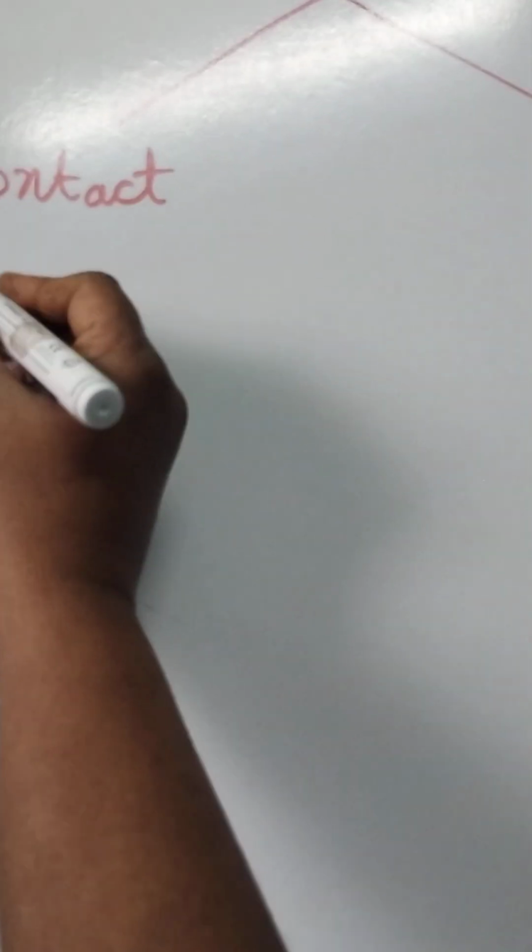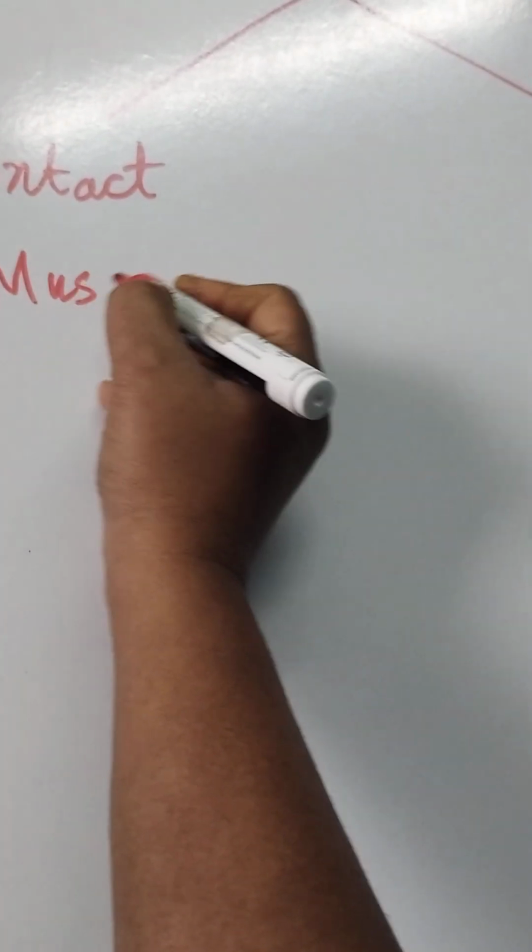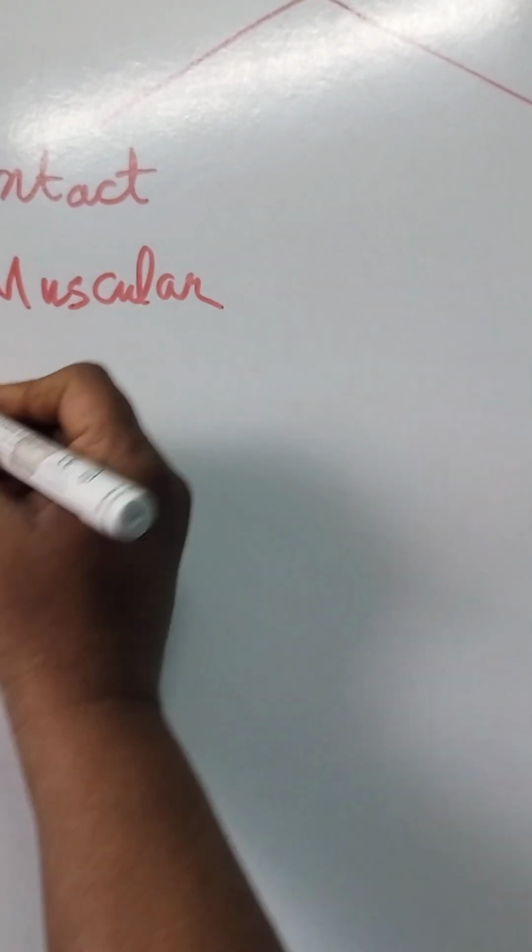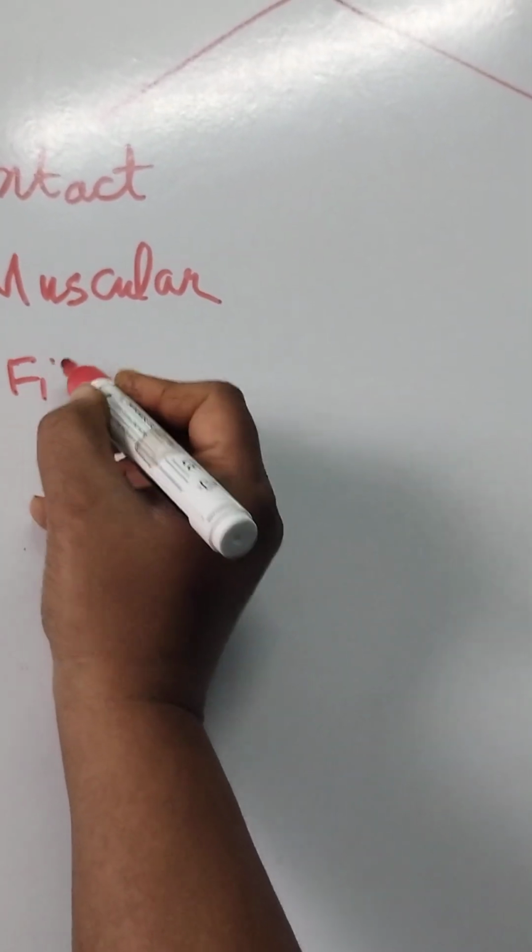Only when there is physical contact between the objects, there are two types of forces. One is friction. Muscular force and frictional force.